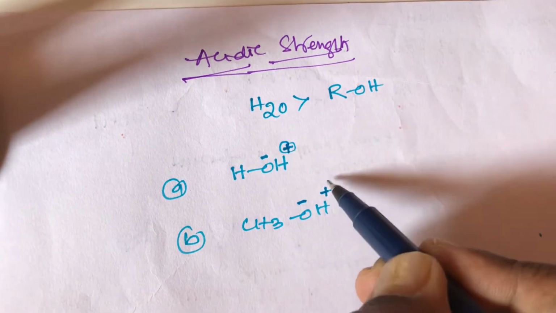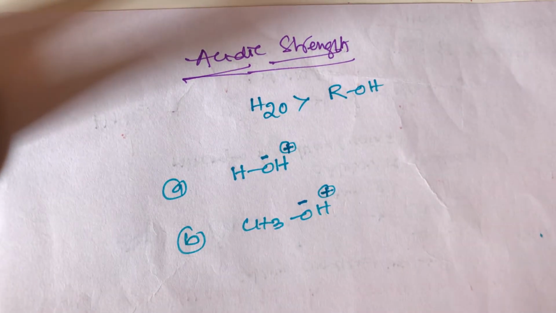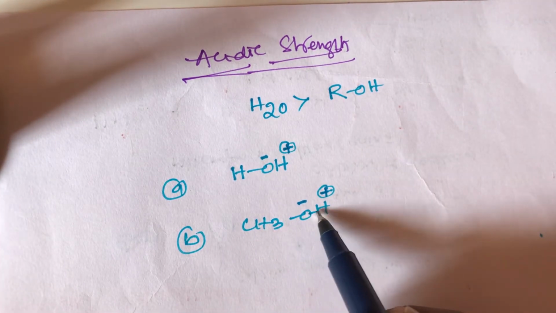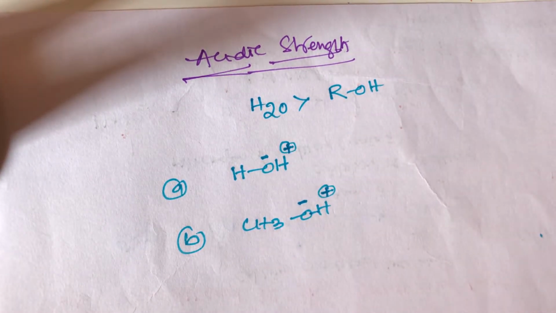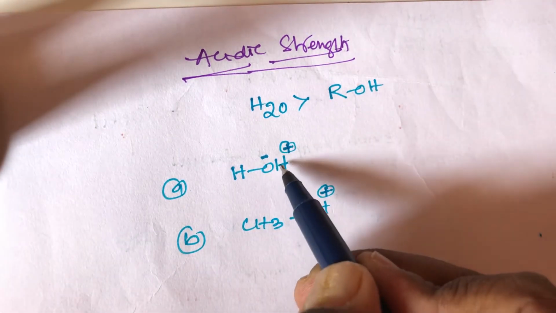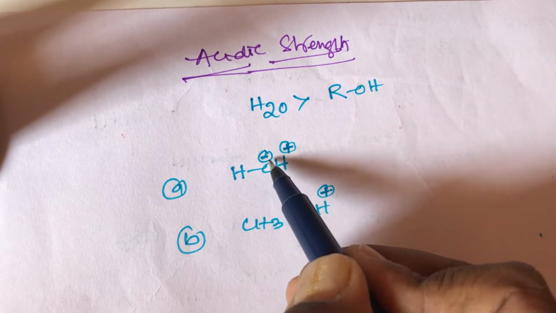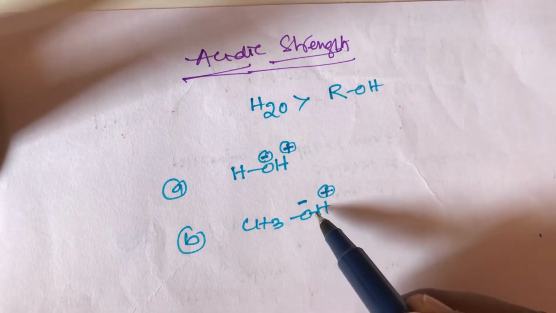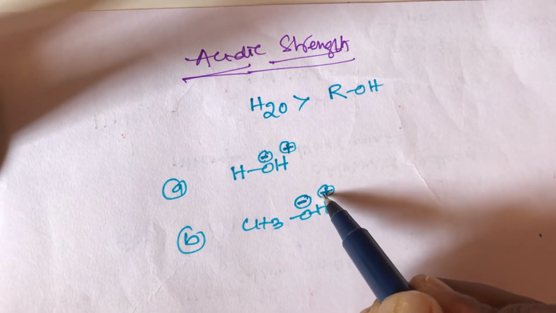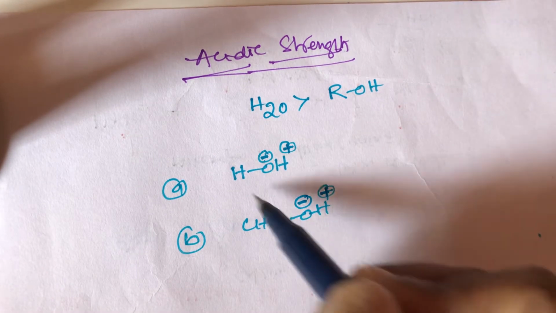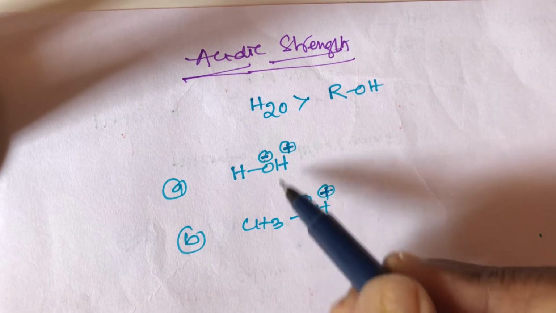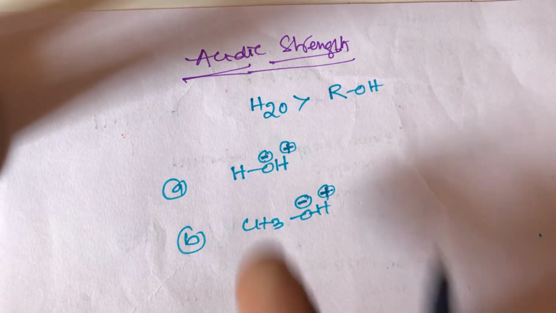Out of these two, in which is the bond cleavage between oxygen and hydrogen easier? Both have OH groups, and in both there is a strong attraction between oxygen and hydrogen. So which one is more acidic?